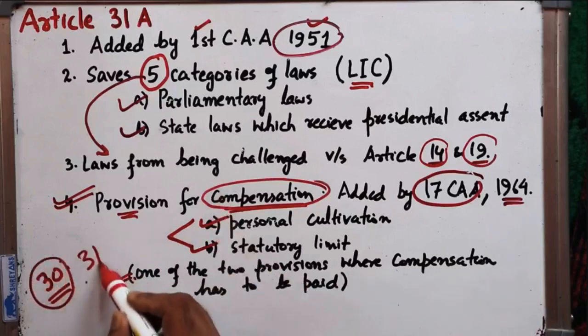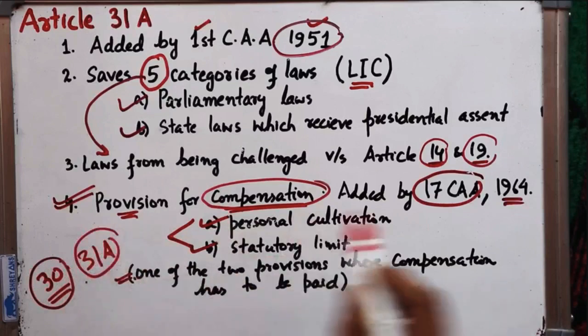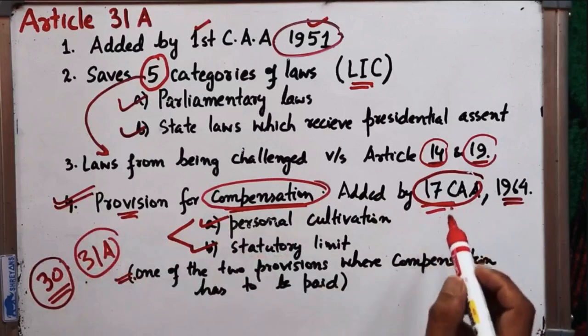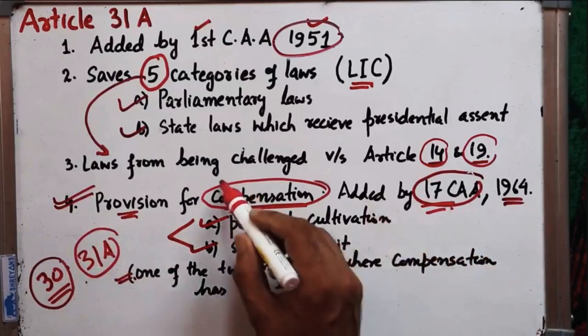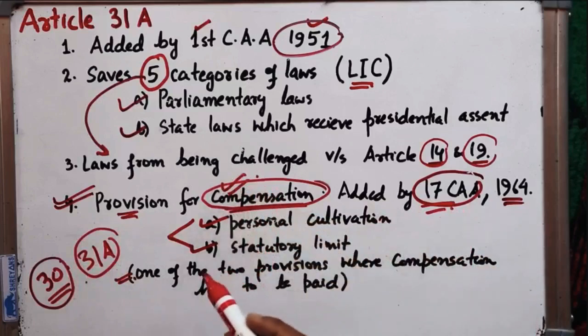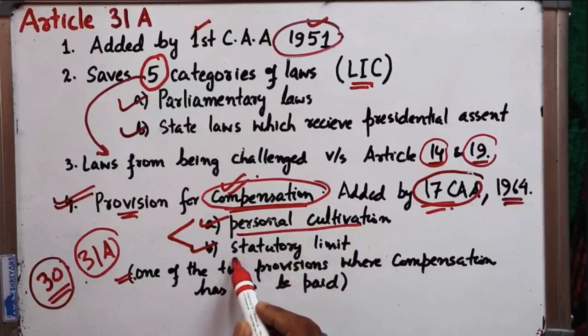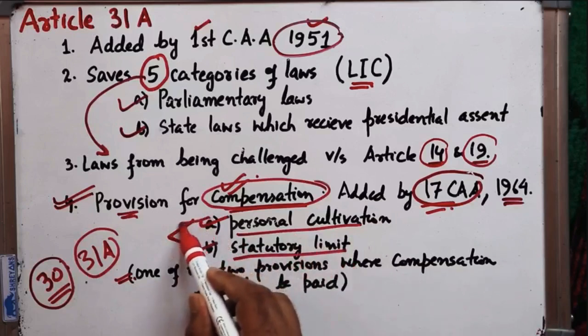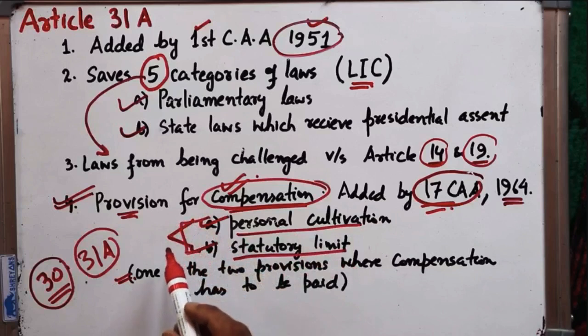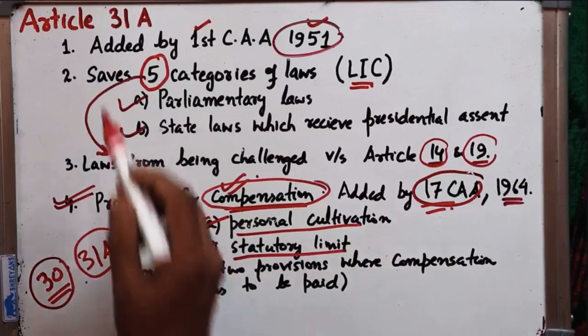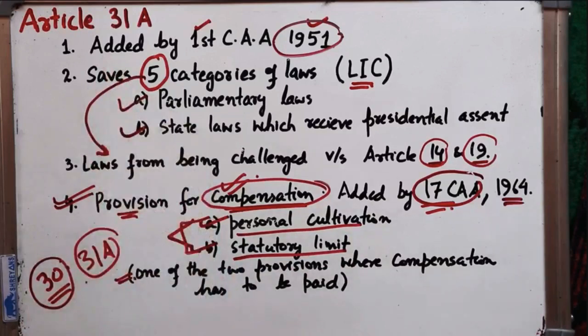Now, under Article 31A, we have another provision which was added by the 17th Amendment Act, which provides for the compensation. So, this says that when the state acquires the land which is held by a person under his personal cultivation and which is within the statutory ceiling limit, if it fulfills both these criteria, then the state is bound to pay the compensation at market value. This provision is present in Article 31A. So this is all about Article 31A.